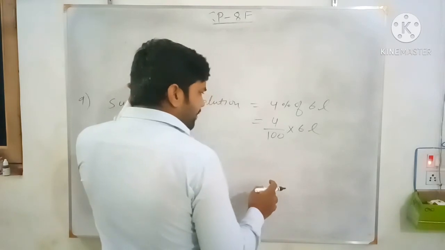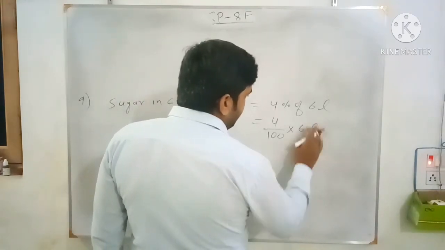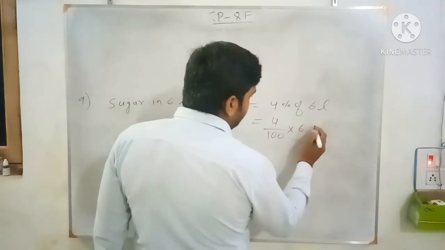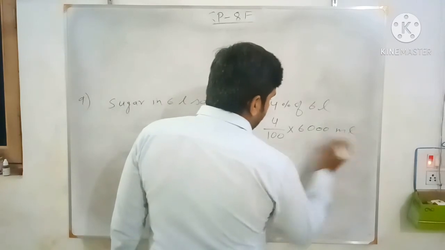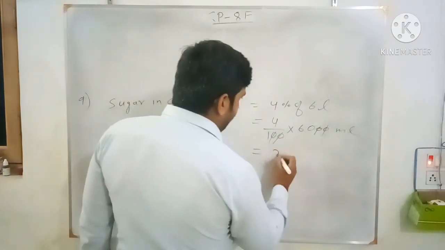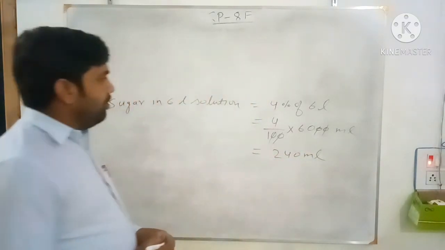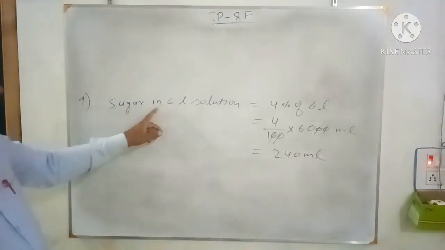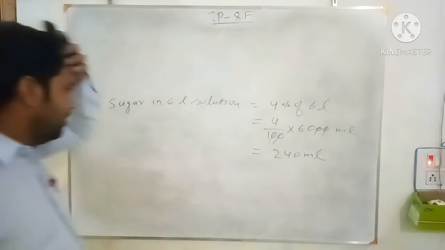Now convert this liter into milliliter. 1 liter is equal to 1000 milliliter. So 6 liter into 1000, 6 liter is 6000 milliliter. Now 2 zeros are cancelled. 4 6s are 24, so 240 milliliter. So in 6 liter solution, 240 milliliter is sugar.